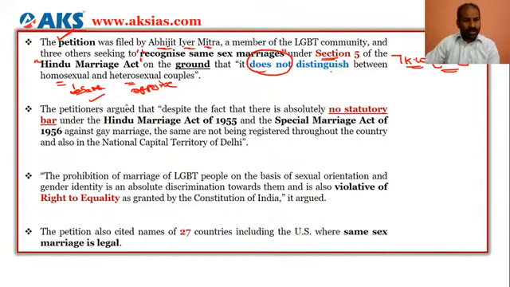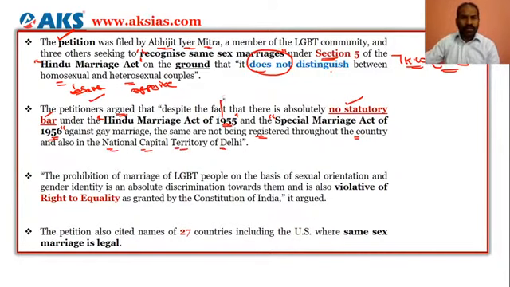And the petitioner is also arguing that there are no statutory bars. That means there is no hurdle or stoppage under the Hindu Marriage Act 1955 and the Special Marriage Act 1956, which says that there should not be any kind of same-sex marriages, and he is wanting that it has to be registered throughout the country and also in the National Capital Territory, that is in Delhi.